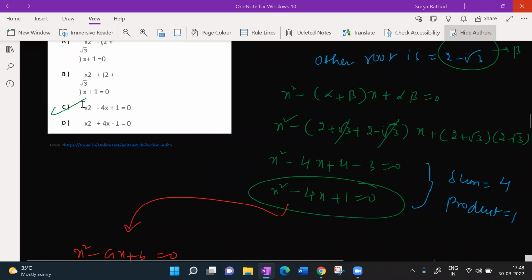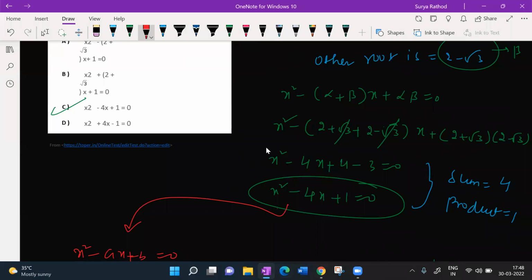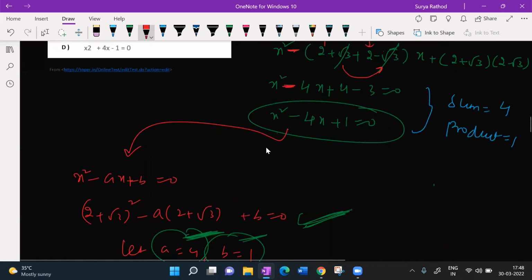Now look at this here. What is given here? One root is 2 plus root 3, another is 2 minus root 3. So here root 3 got cancelled. Here I have minus, so this minus makes 2 plus 2, which is 4. That is how we are getting minus 4x here. You understood? Yes, sir. Understood.